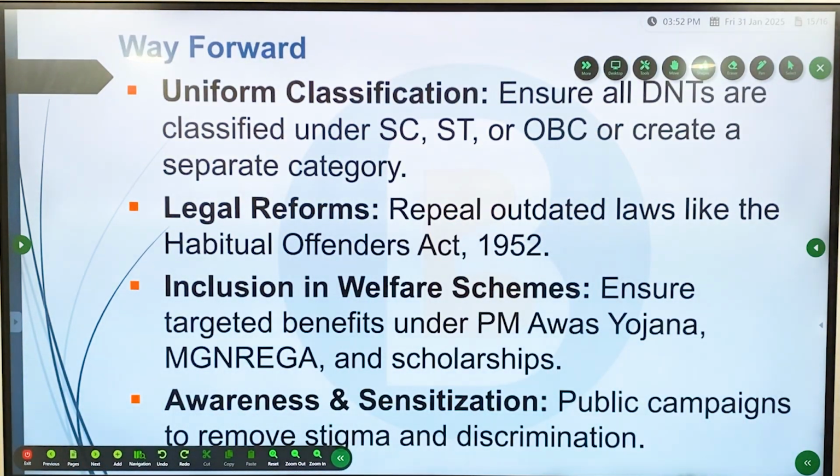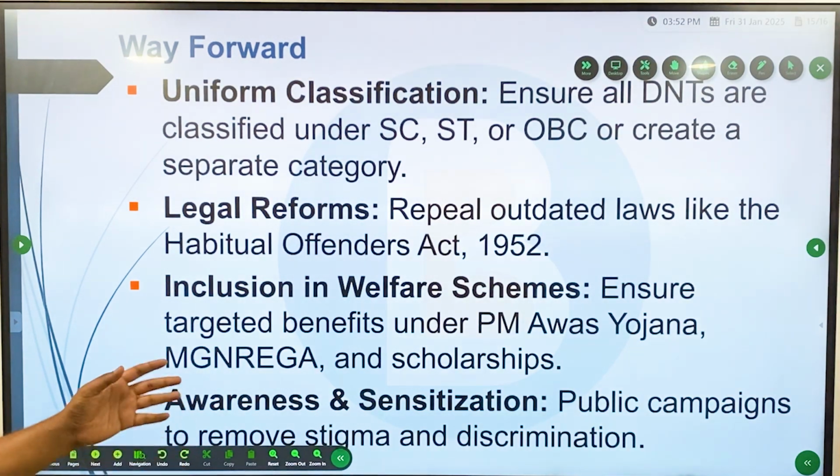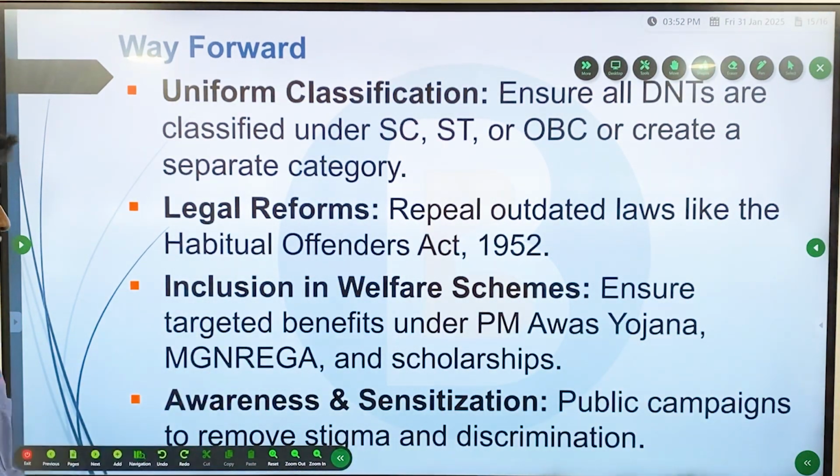So, way forward: there should be uniform classification. They should either be classified under SC, ST or a new category should be created. There should be legal reforms. The Idate Commission also recommended that the Habitual Offenders Act, which is outdated, should be repealed. Inclusion in welfare schemes: they should be ensured benefits under the PM Awas Yojana, NREGA and scholarships, so that they can get livelihood benefits.